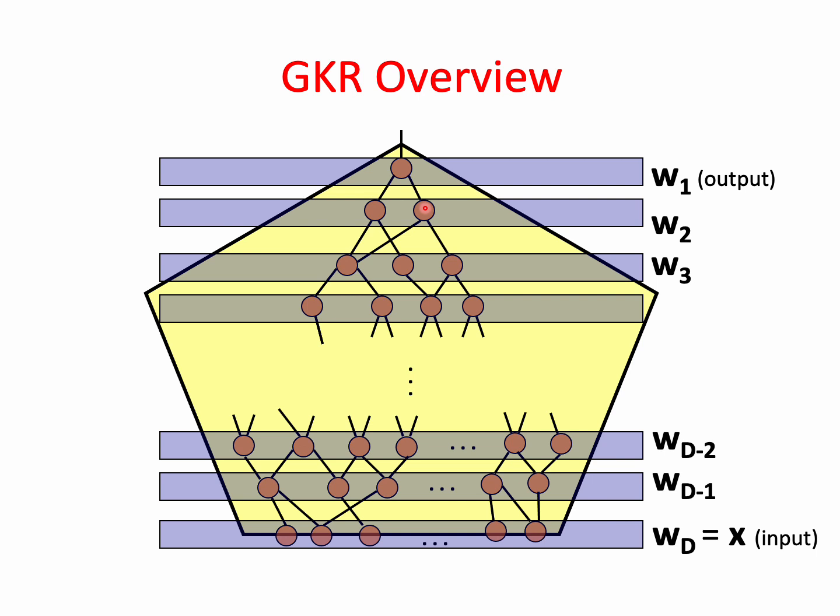We number the layers of the circuit from top to bottom. We call the first layer W1, this is the output layer, and the last layer WD, since we have D layers. This is simply X, the input. Notice that the computation goes bottom up, although we number them from top to bottom.